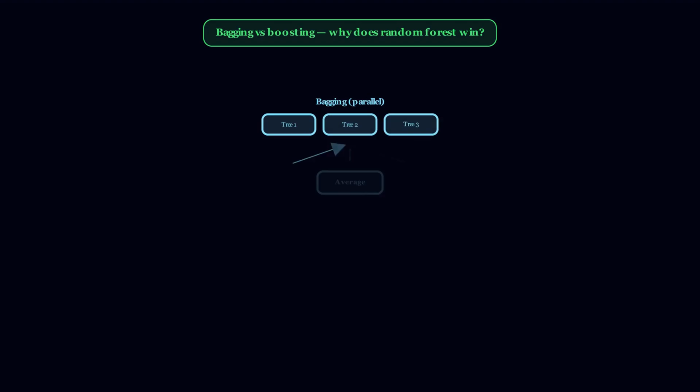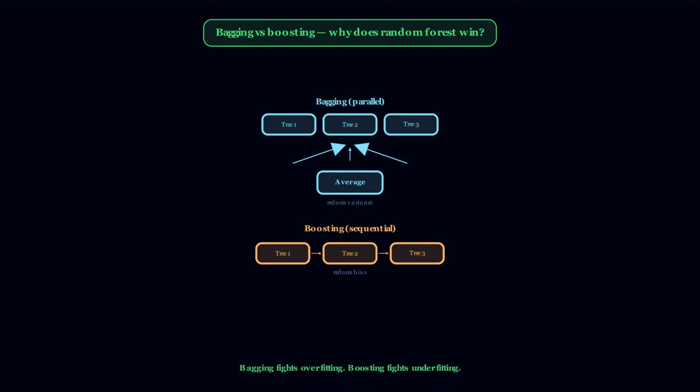Question 5. Bagging versus boosting. Why does random forest beat a single tree? Bagging trains many models in parallel on random subsets, then averages their predictions. This reduces variance. Random forest is bagging applied to decision trees. Boosting trains models sequentially, each one fixing the previous model's mistakes. This reduces bias. That's how gradient boosting and XGBoost win competitions. One sentence. Bagging fights overfitting, boosting fights underfitting.